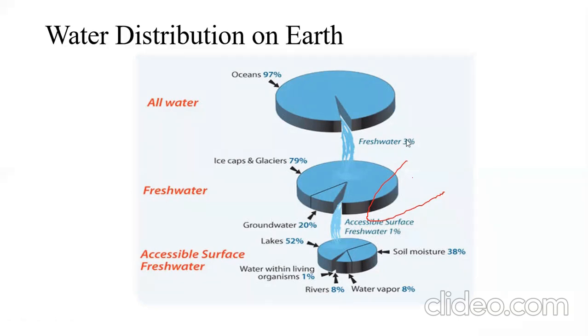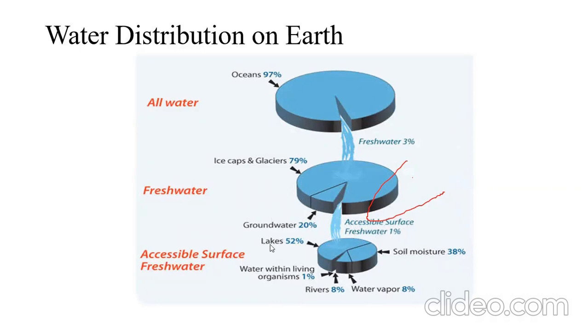Means out of that 3% fresh water, in a broad sense we are talking about, 79% is in terms of ice caps and glaciers, 20% in the form of groundwater, and 1% is the accessible surface fresh water, which can be used for different purposes like irrigation, industrial development, drinking, etc. Then out of that 1%, whatever is available, it is accessible surface fresh water.